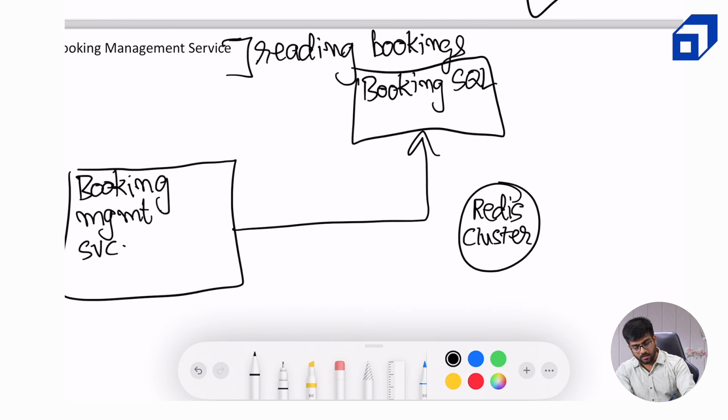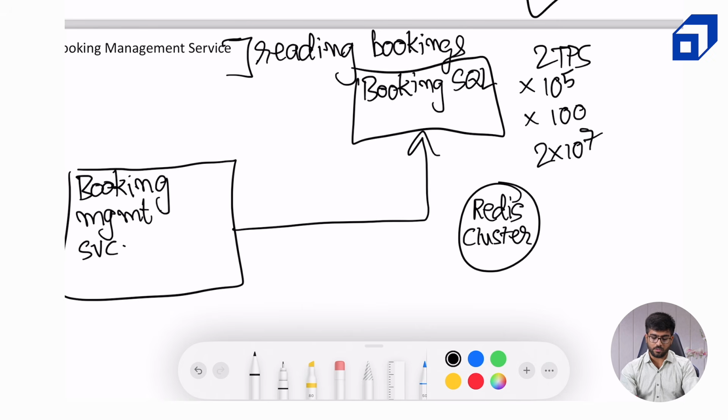There are 2 TPS bookings created, followed by 10 to the power 5, if I'm not wrong, seconds in a day. Let's have a look at how many bookings are created in 100 days. In 100 days, it's of the order 2 into 10 to the power 7. In 1 year, this will become more, and as more hotels and rooms are added, the number of bookings will increase. My bad, this is 20 QPS, so this will be 6 into 10 to the power 8. So already in just 100 days, we are creating bookings on the order of 1 billion.